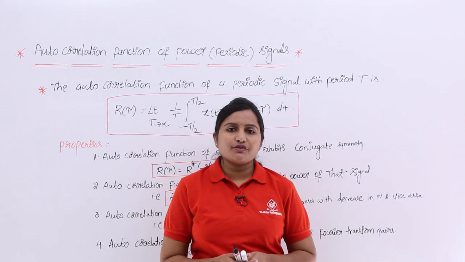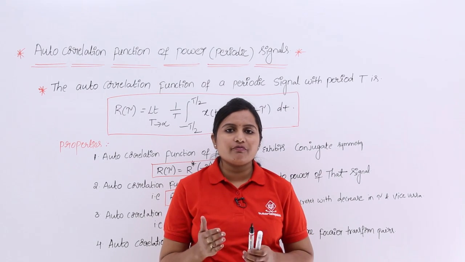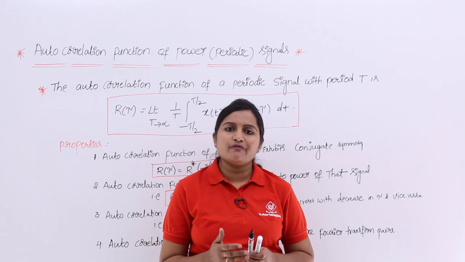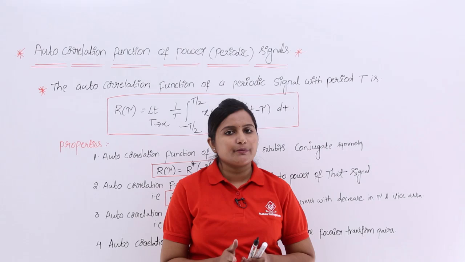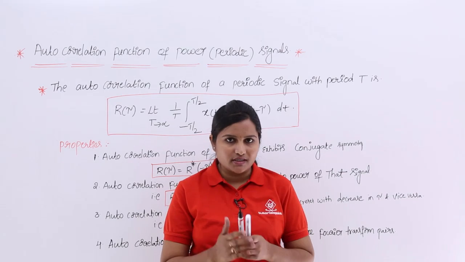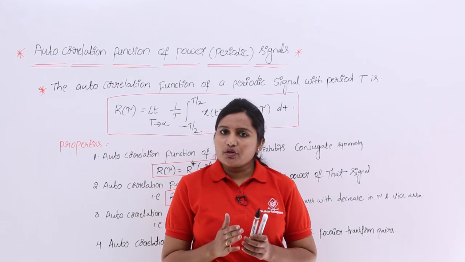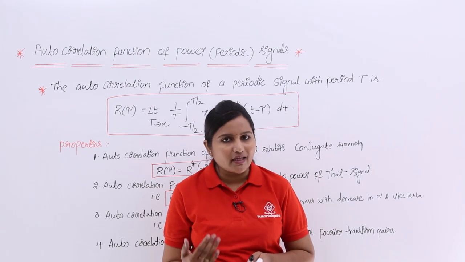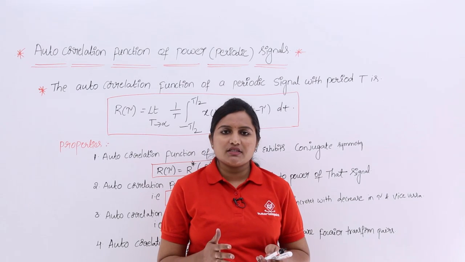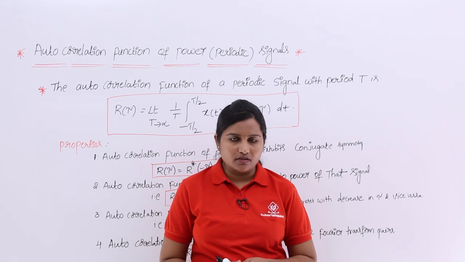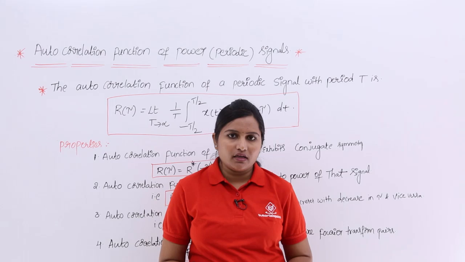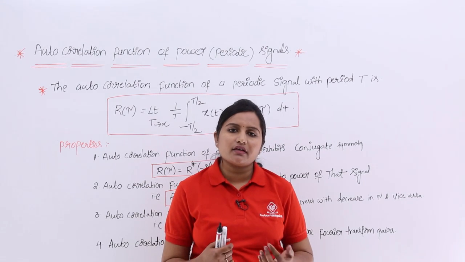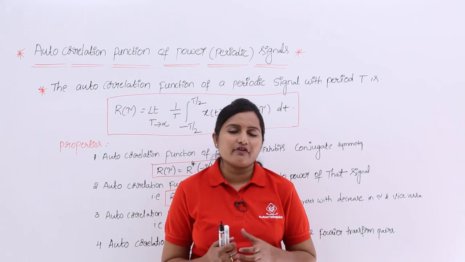In this video, we are going to discuss autocorrelation function of power signal. In the last few classes, we discussed autocorrelation function of energy signal and properties and proofs of autocorrelation function of energy signal. So, here autocorrelation function of power signal is also very similar to autocorrelation function of energy signal. In the place of energy signal, we are just going to consider power signal. So, whatever signal we are considering here to get the measure of similarity or to get the autocorrelation, that signal we are considering like power signal.